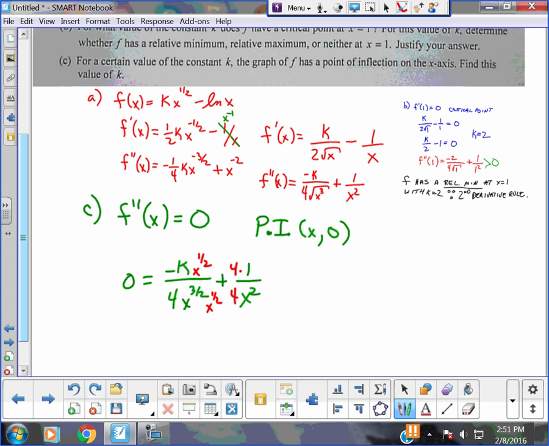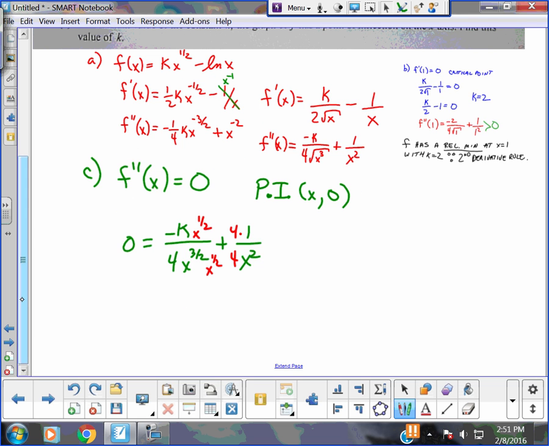I mean, a lot of times this is the confusing point, but it's algebra 2: find a common denominator. So I can write 0 equals negative 4kx to the half plus 4 all over 4x squared. Guys, x can't be 0. Do you guys agree? X cannot be 0 because the denominator can't be 0. But if you're going to make it equal 0, what do we know about the numerator? It has to be 0.